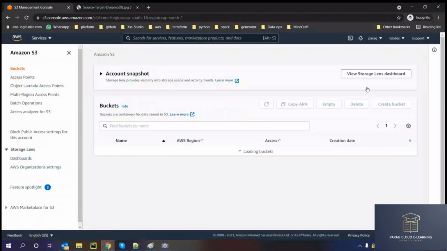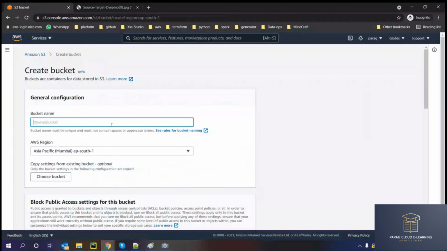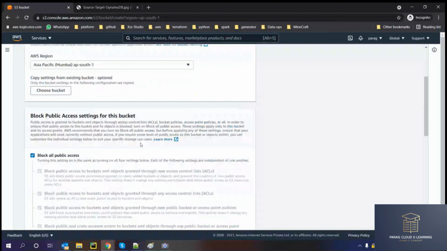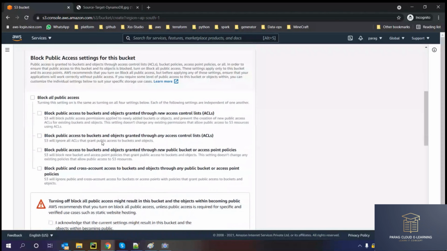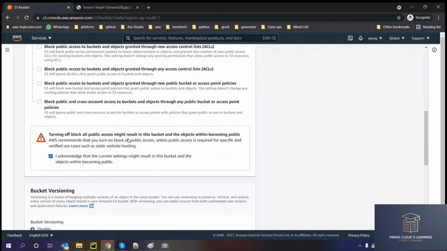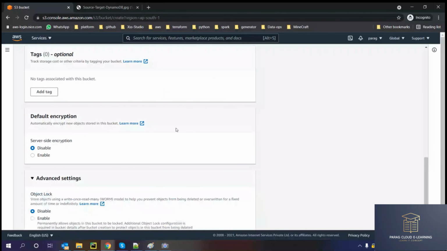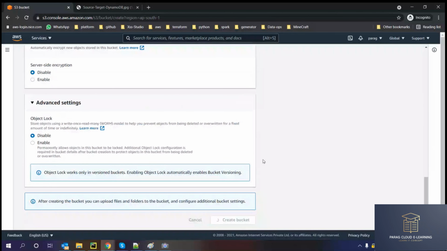Let's create a new bucket. Give any name, Hosting AWS static web 2021. In the Mumbai region, I'm creating this bucket. I need to disable the block public access. So I need to make my bucket public, acknowledge, and other things, let it be. So I have created a public bucket.